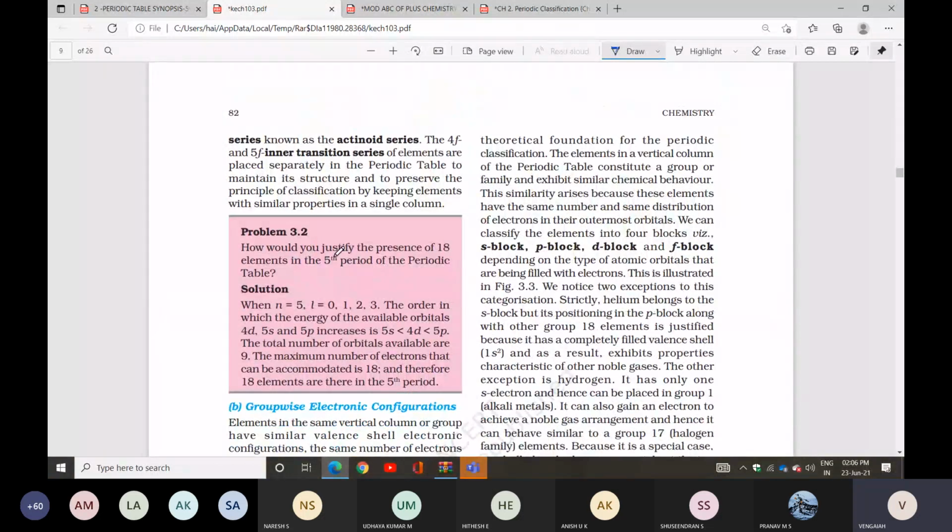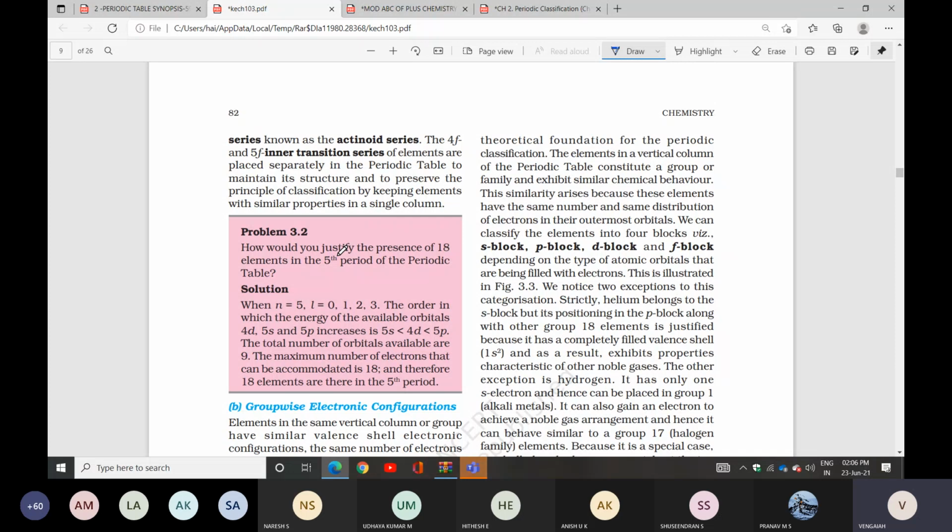What would justify the presence of 18 elements in the fifth period of the periodic table? When n equals 5, l equals 0, 1, 2, 3. The order in which the energy of the available orbitals increases: 5s, 4d, 5p. So the total number of orbitals available is 9, and the maximum number of electrons that can be accommodated is 18.